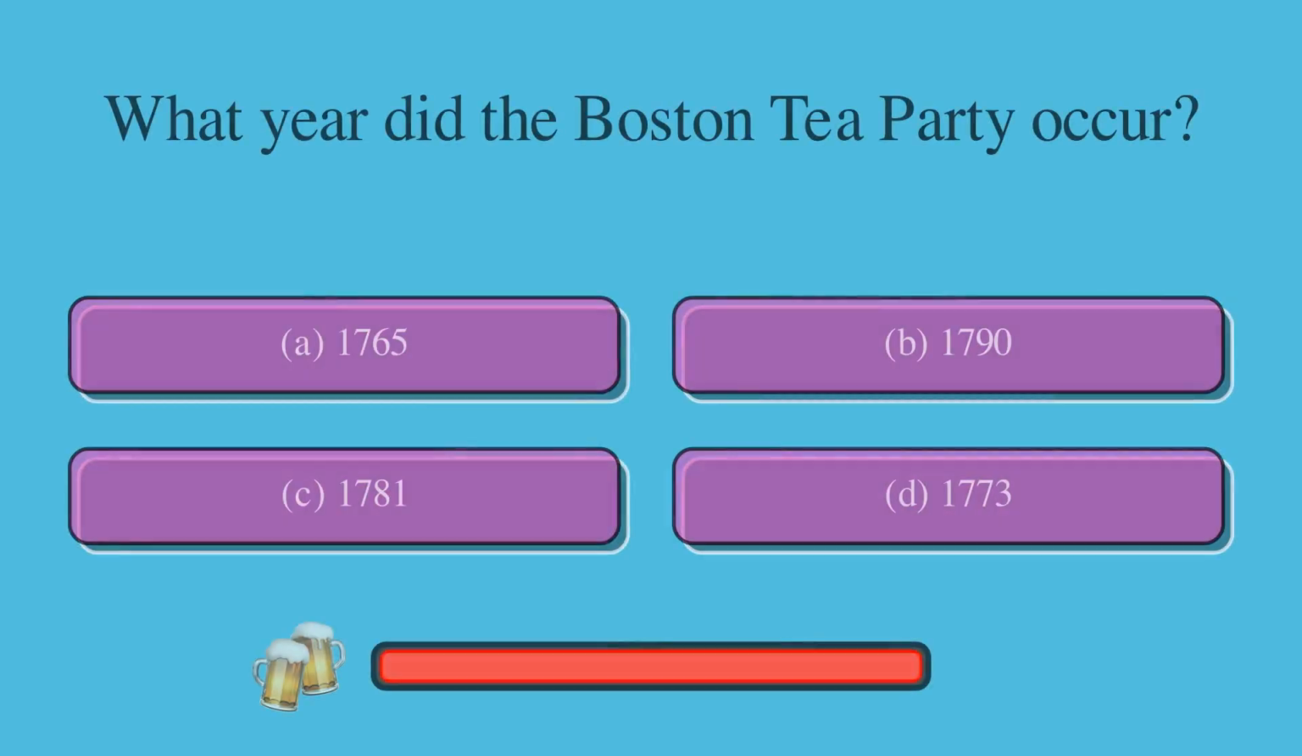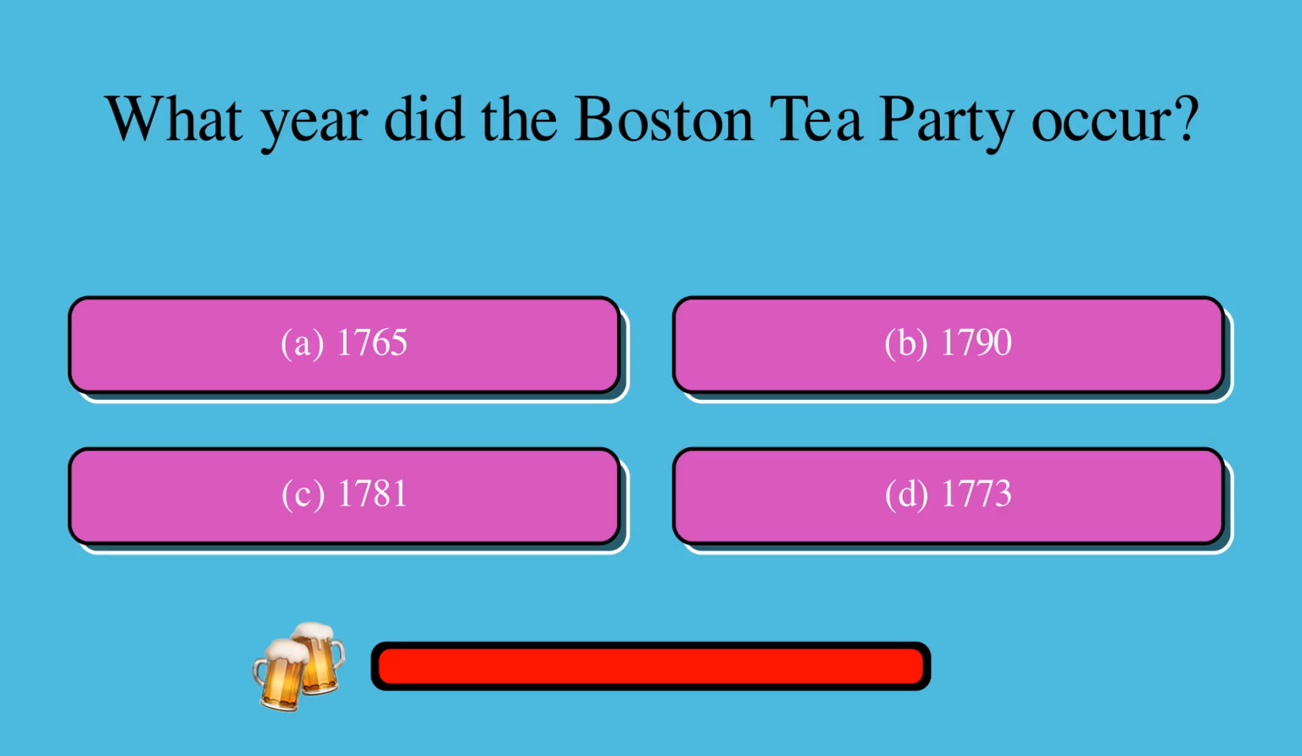What year did the Boston Tea Party occur? Is it A, 1765, B, 1790, C, 1781, or D, 1773? The correct answer is D, 1773.